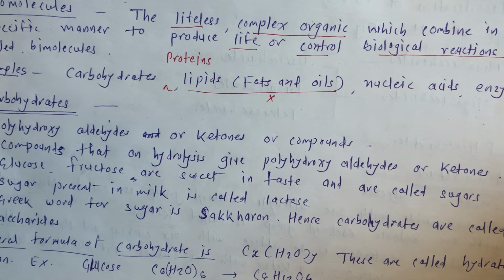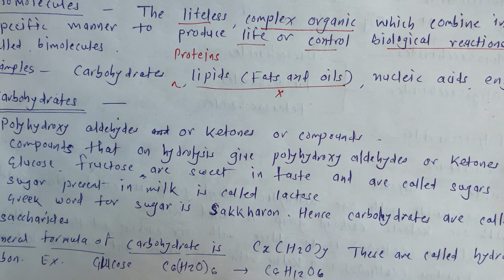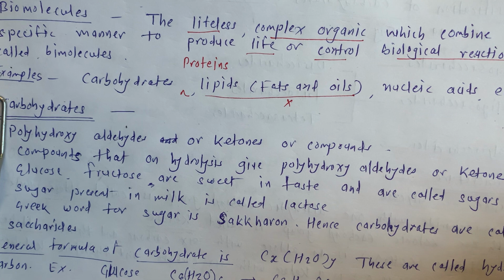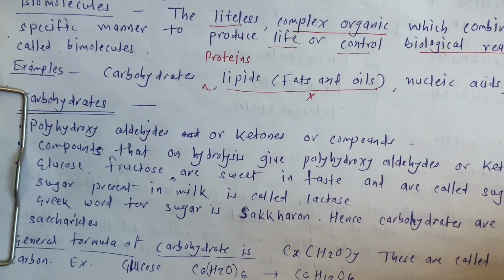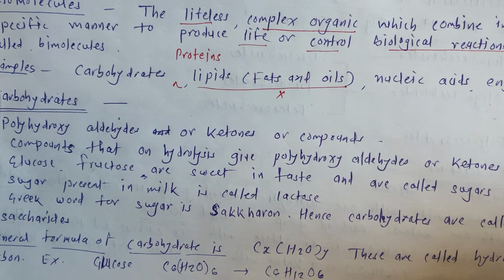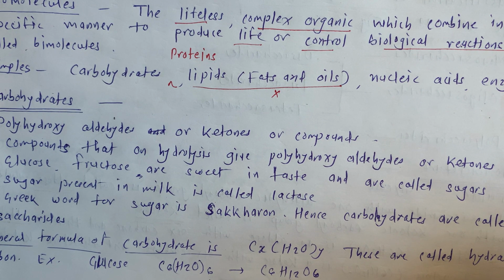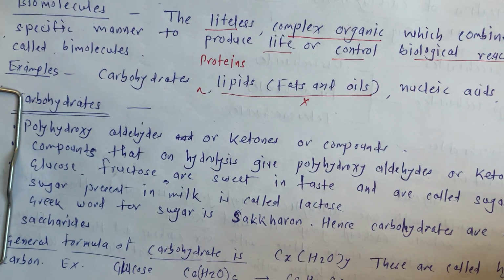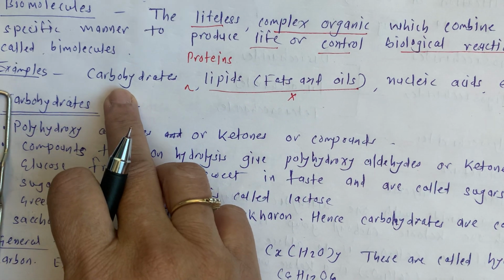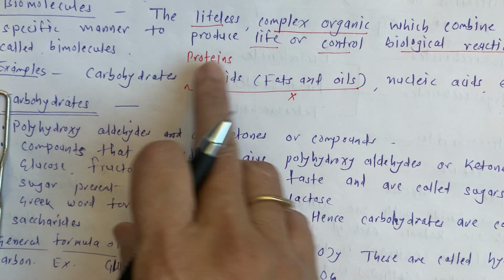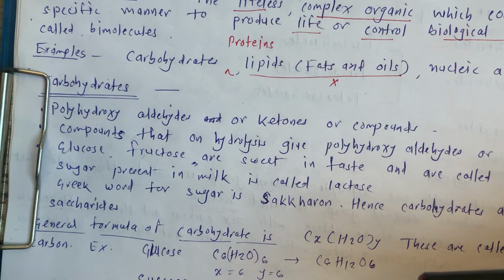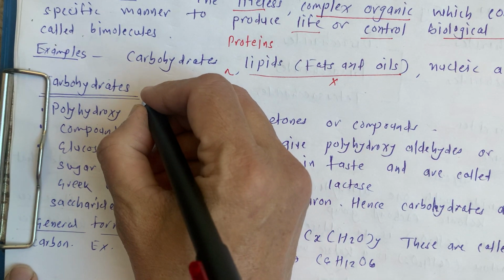All these are very specific compounds which are useful for all our biological activities, due to which we are here. We are doing all our functions. We are thinking, we are writing, we are sleeping, we are eating. Each and every activity is due to these biological reactions, and for that we have to eat food which contains carbohydrates, proteins, nucleic acids and enzymes. Okay, so first we will start with carbohydrates.